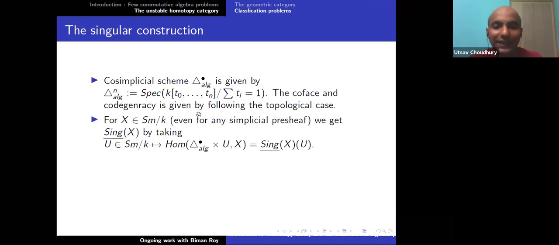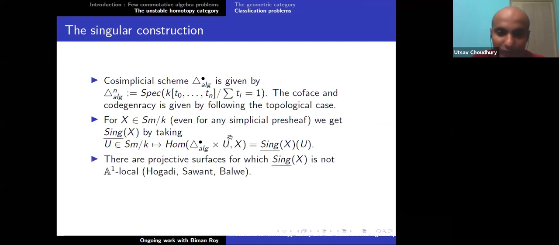So for X inside Sm_k, in fact for any simplicial presheaf, we get Sing X. You take U inside the smooth schemes and map it to Hom(Delta dot alg times U, X). So if I take degree n, this is a simplicial set, and the n-th simplices are maps from Delta n alg times U to X. Okay.